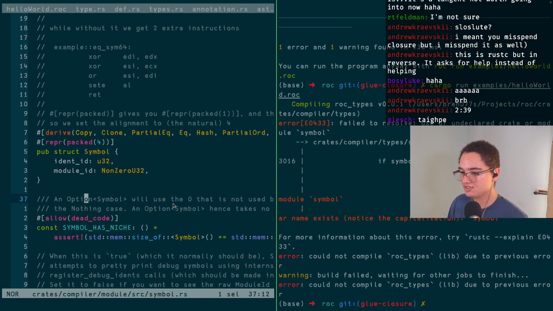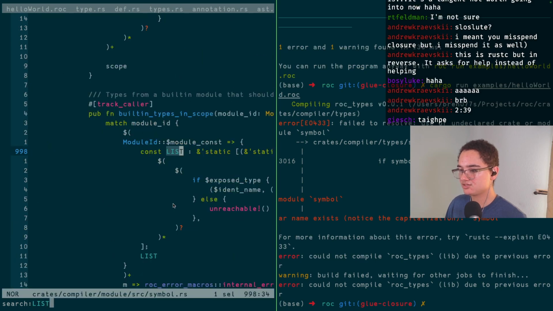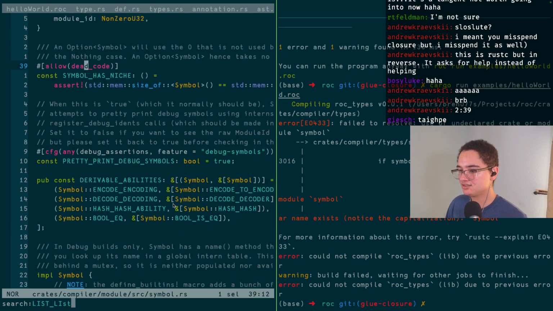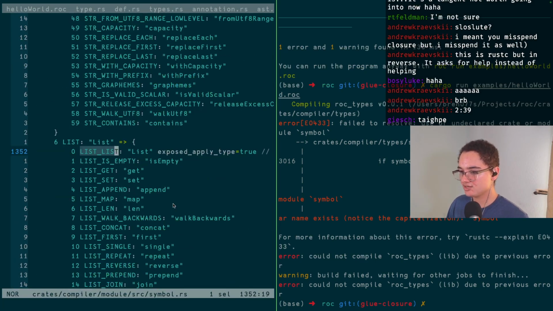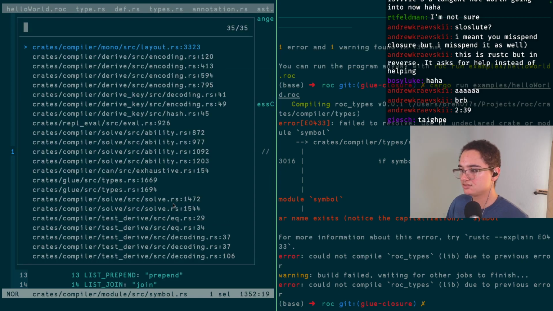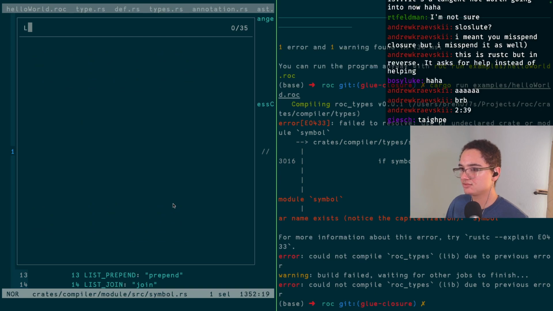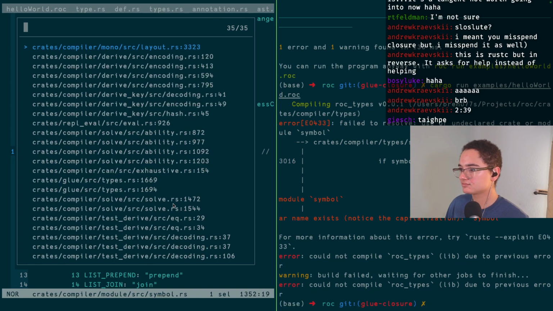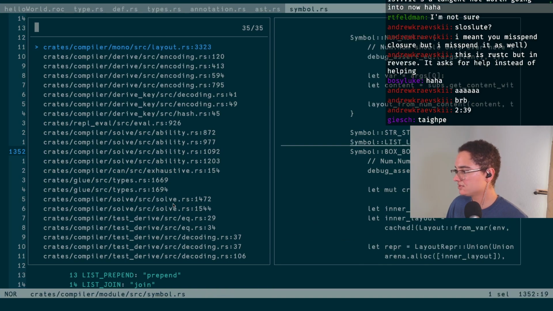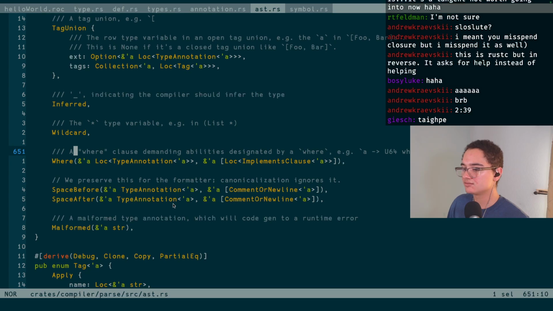Where? Okay, why can't I get the list symbol? It exists here. What am I messing up that's not letting me import this thing? Yeah, symbol list is how it's used. Maybe it's just not imported, and I'm being silly.